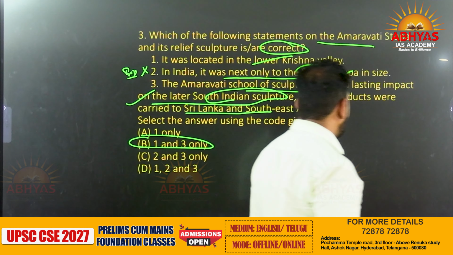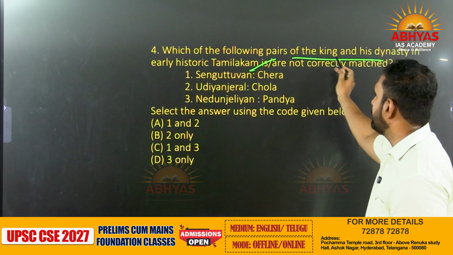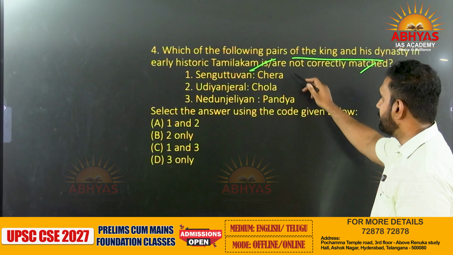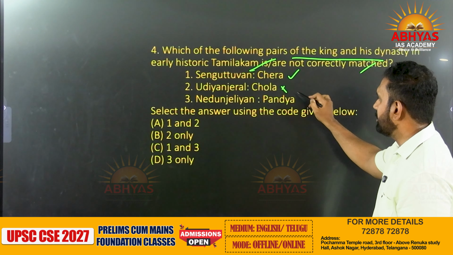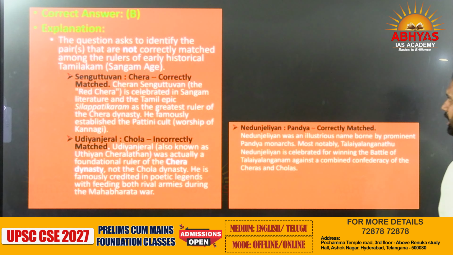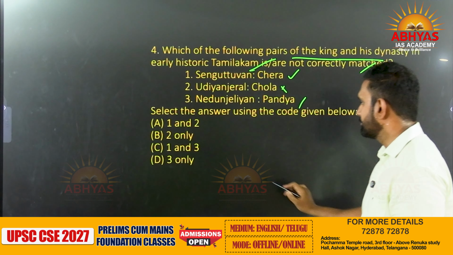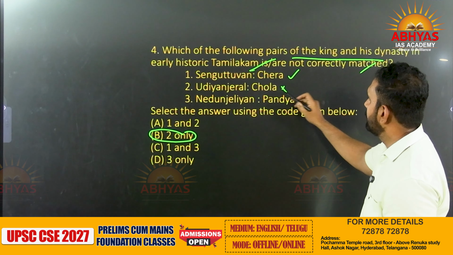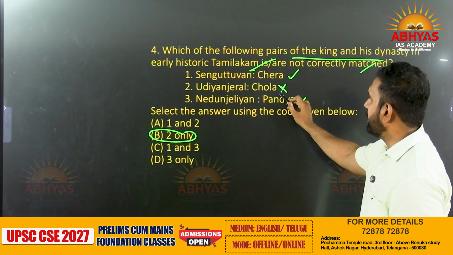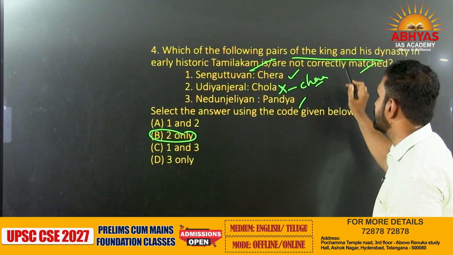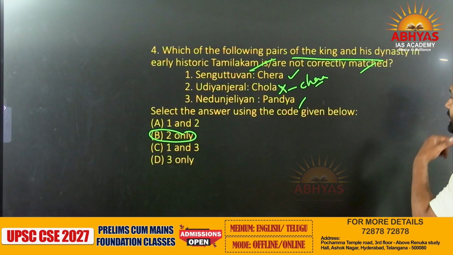Which of the following pairs of kings and dynasties of early history Tamilakam are not correctly matched? This is correctly matched. This is not correctly matched. This is correctly matched. Remember this point. The answer to this is B, not correctly matched, because Udayan Jiral again belongs to the Chera dynasty only.